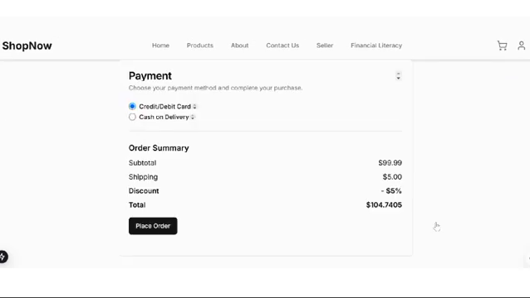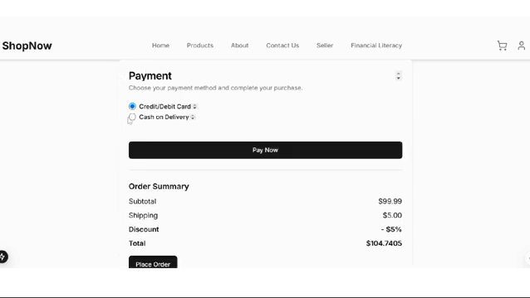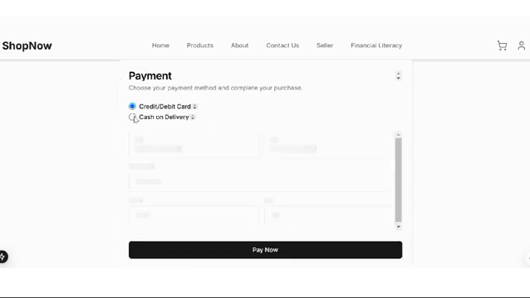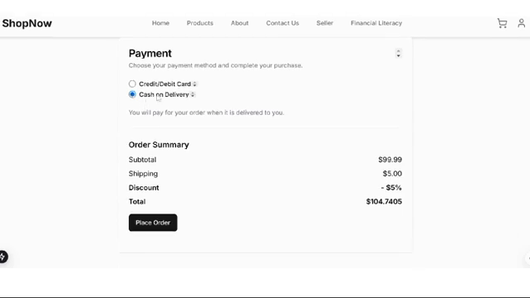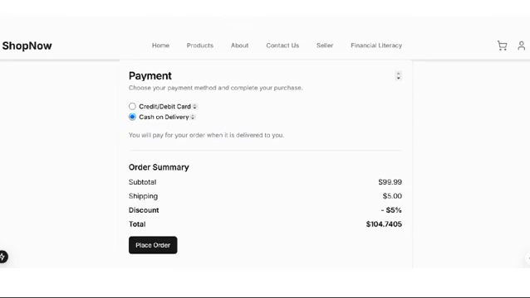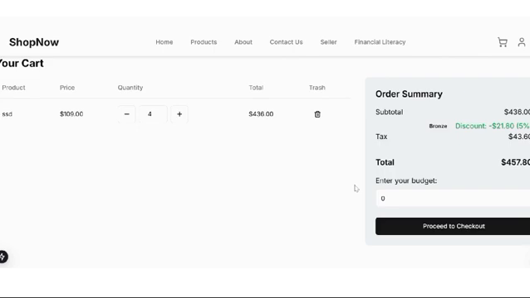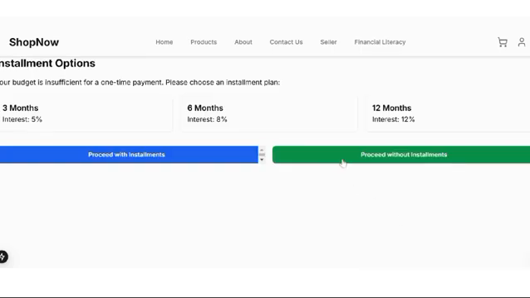If I proceed to checkout, it will simply redirect me to the payment page. Here I can pay through my credit cards or debit cards, or I can simply pay cash on delivery. And when I place an order, it will be placed. But for the testing, I am going to show you how it will work. In case of $457, if I enter my budget less than this total, let's say $450, and now if I proceed to checkout, it will be redirected to the installment options.